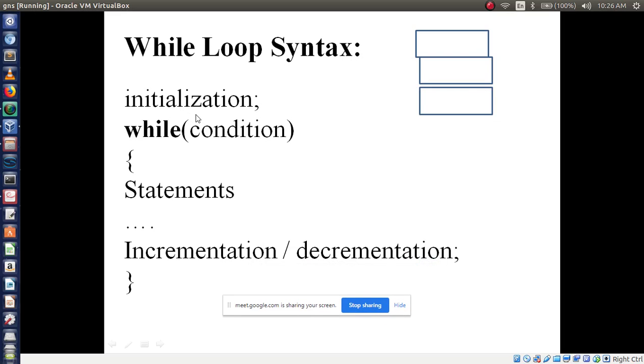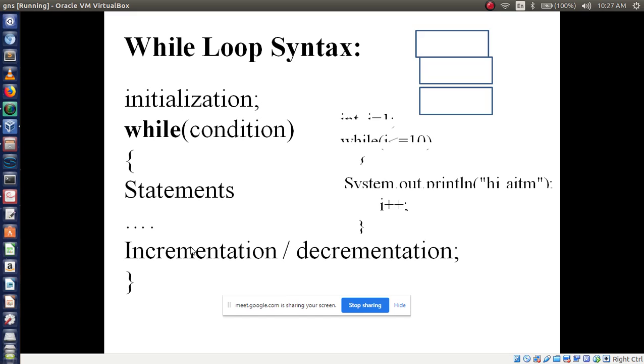First we have to write the initialization of the variable, followed by while, which is a keyword. Here we have to write the condition. Now after opening the bracket, we have to write our statement. It may be an expression or a print statement. Then the next step is to write the increment or decrement. This is the pattern of the while loop: first initialization, then while followed by condition, then statement, then increment or decrement.